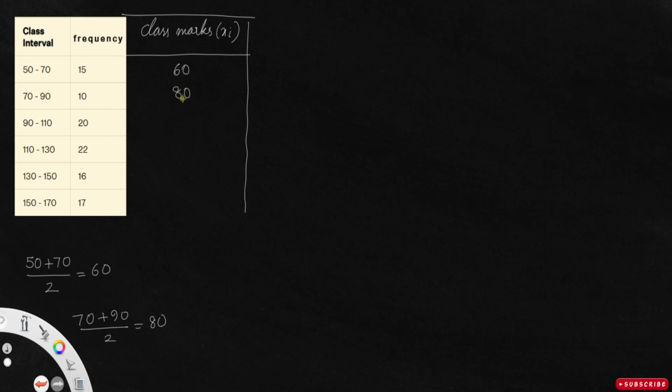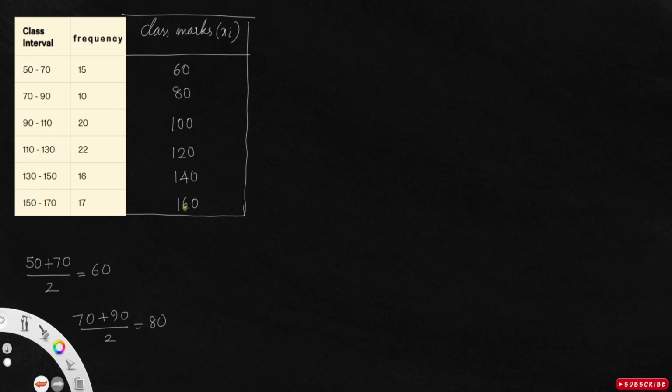Now you've got the two values. Now find the difference. Here it is 20. You can add 20 to find the rest of the class marks. So 80 plus 20 is 100. 100 plus 20 is 120. 120 plus 20 is 140. The last one is 160.